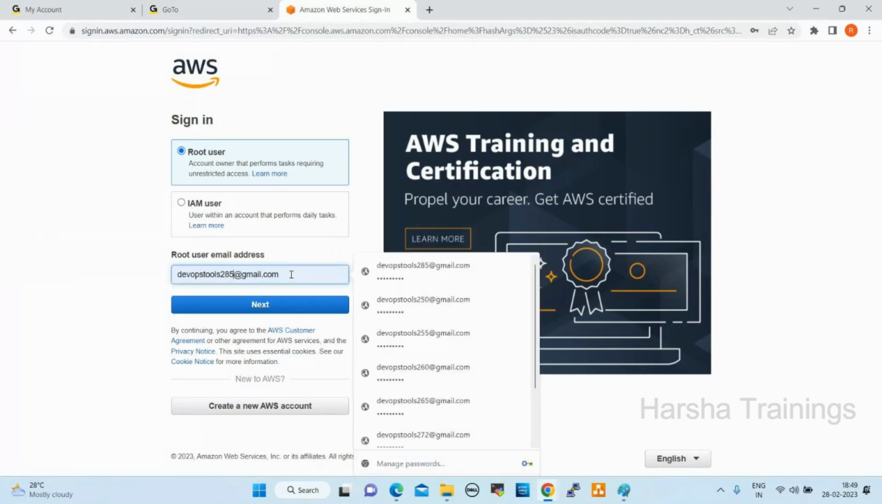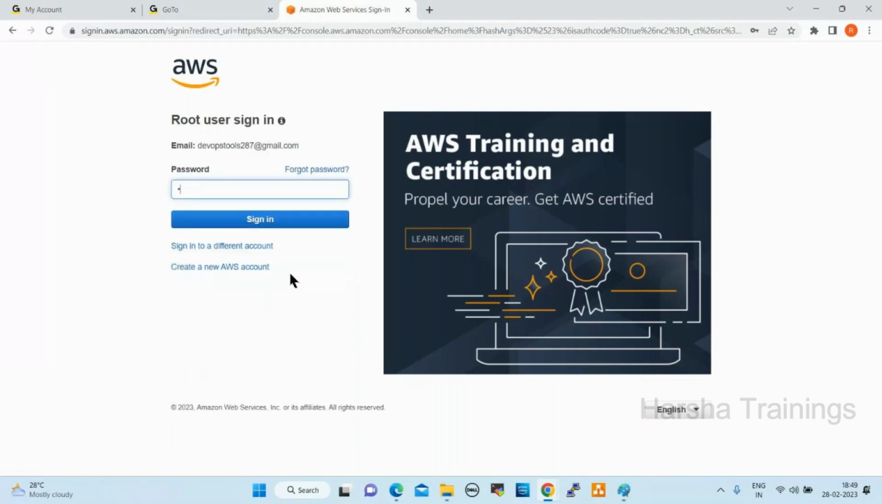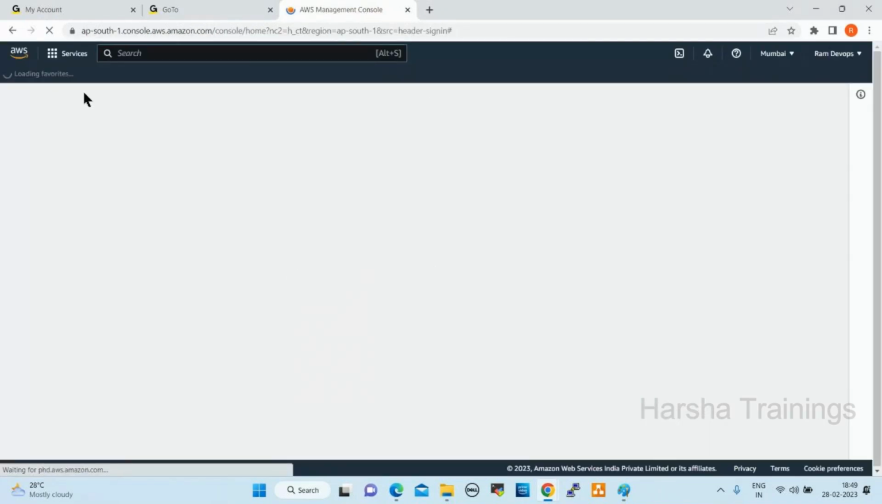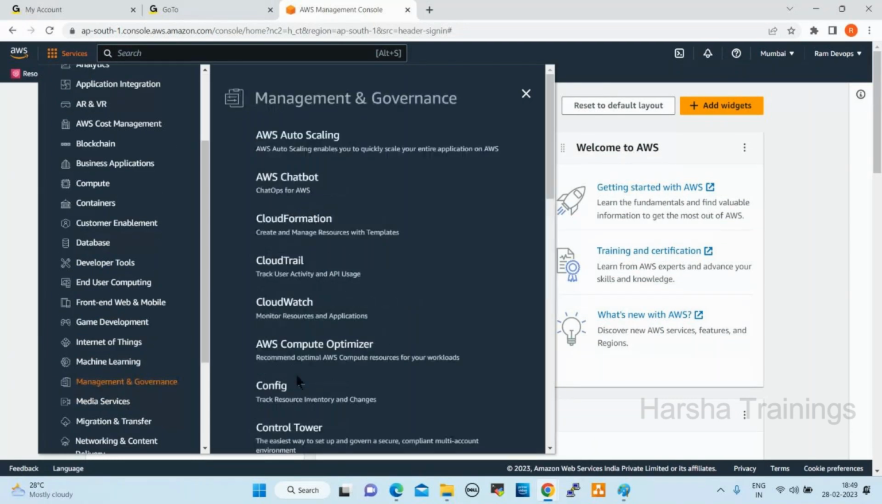Next one, CloudWatch. One more monitoring tool. Go to services, click on management and governance. See here, CloudTrail and CloudWatch. What is CloudWatch? CloudWatch is a monitoring tool which will monitor your infrastructure. CloudTrail will monitor your AWS console, and CloudWatch will monitor your infrastructure like servers, storage, and network, right? So we are going to work on two monitoring tools.